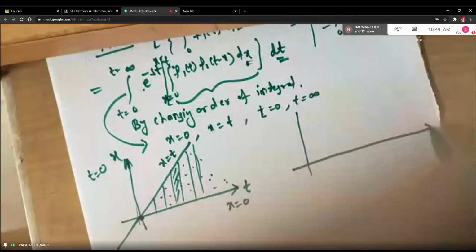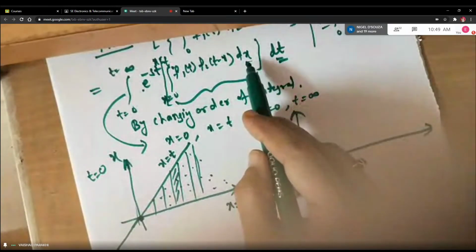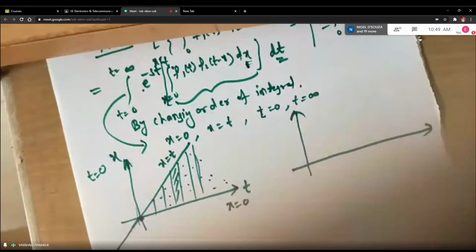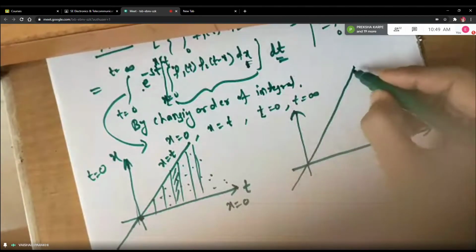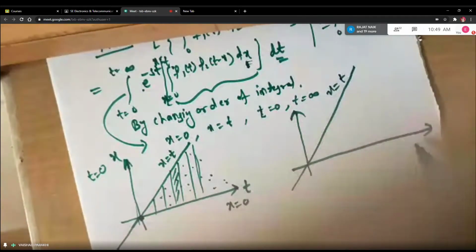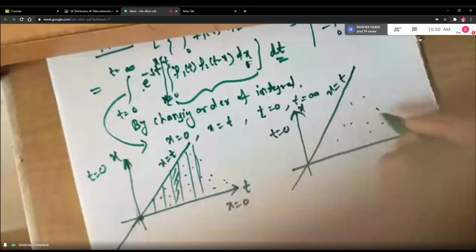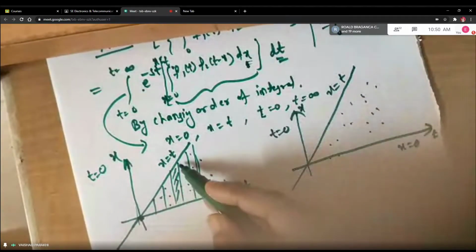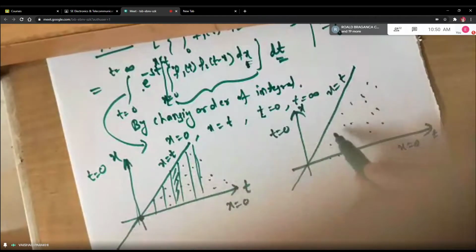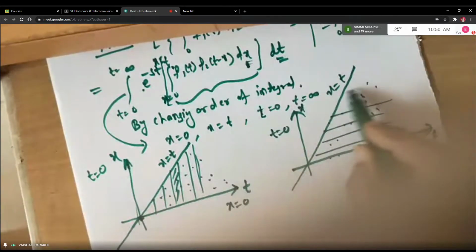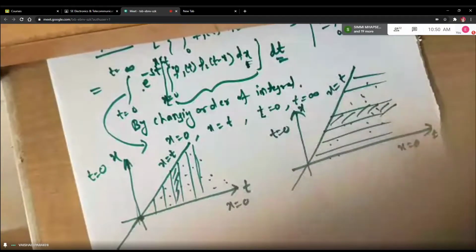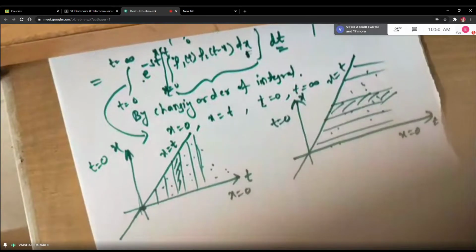In place of taking the innermost integral with respect to x, now you will be integrating with respect to t first and then with respect to x. So the diagram will be the same, the region of integration will be the same. Only what will change here: this is the t-axis, x equal to 0, this is the x-axis, t equal to 0. Only in place of taking vertical strips, that is parallel to x, now you will be taking horizontal strips or horizontal lines. And that is called a change of order of integral.